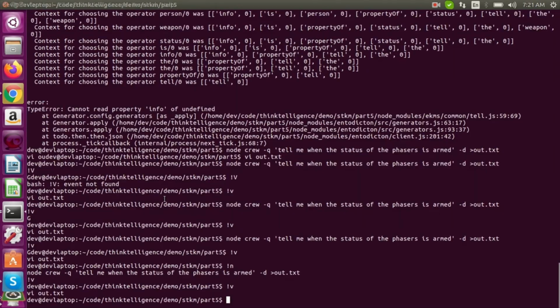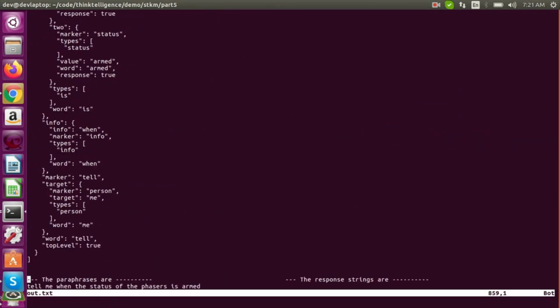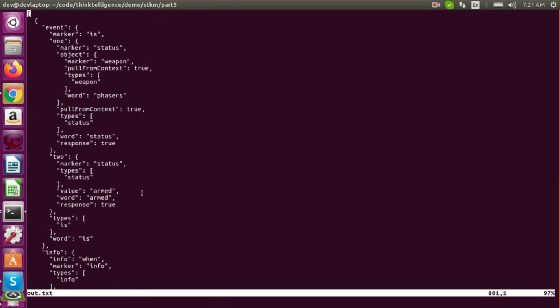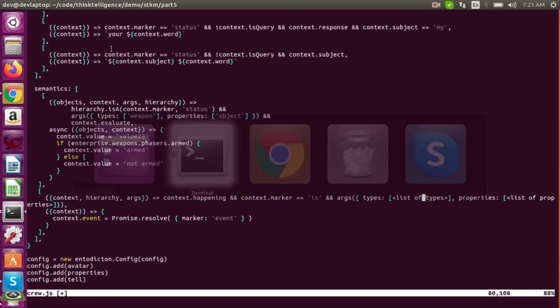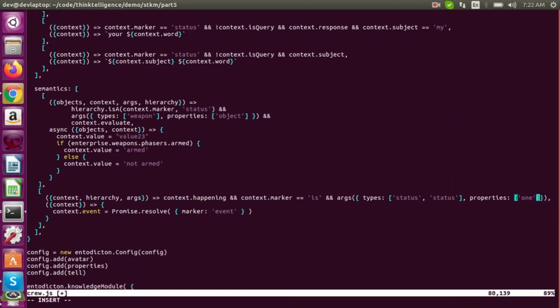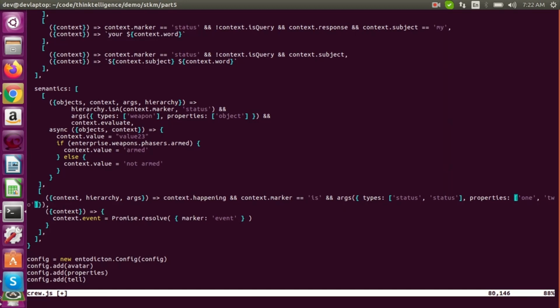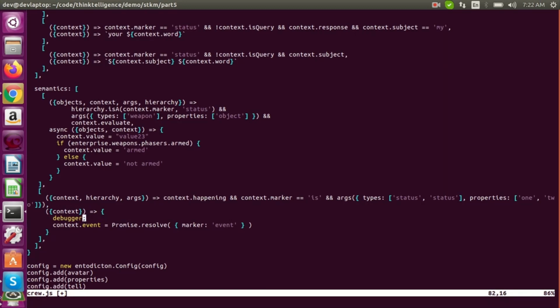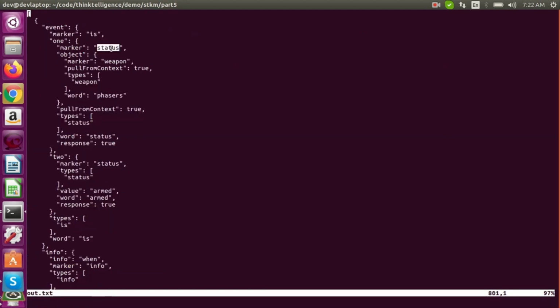So if we look at what we're going to get, we're going to get this kind of junk. So it's going to be called with this, and so we know we're going to get a property with 1 and 2, and they're both going to be of type status. So we'll go over here and we'll say what types we want to see, status and status, and then what properties to check for the statuses, 1 and 2. And then I'm going to put debugger here so we can just make sure we're getting into this spot. All right, let's see if that works.